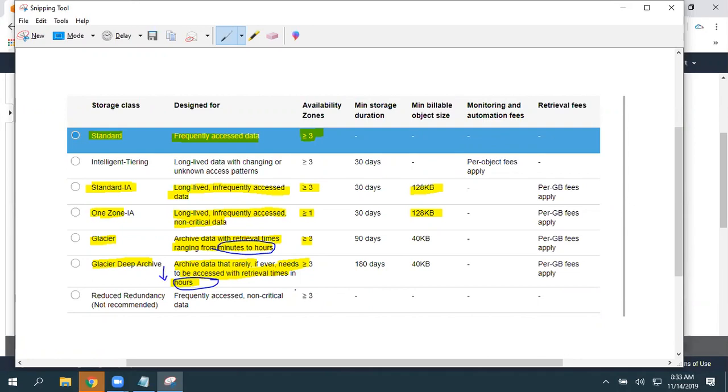So this is RRS, and it is saying not recommended, because the durability value is very low for this. Durability value is just 99.99% only. For all the remaining, it's 99.999999999%. Okay. So that is RRS. So we have a performance chart. We will look into that now.